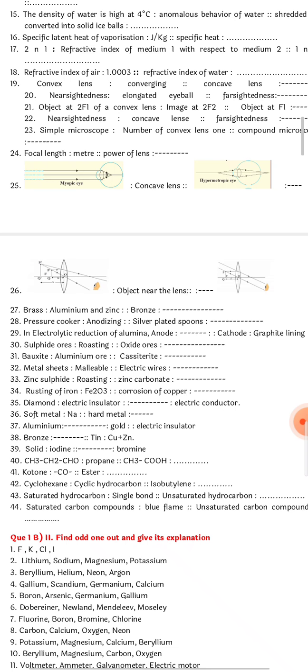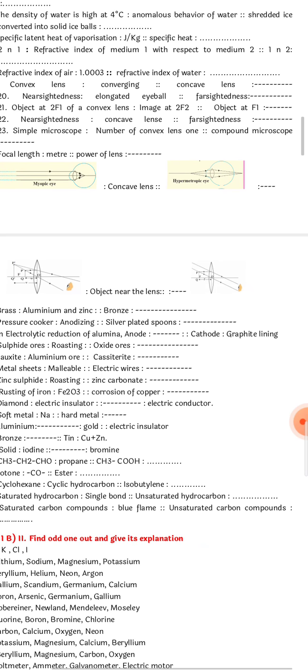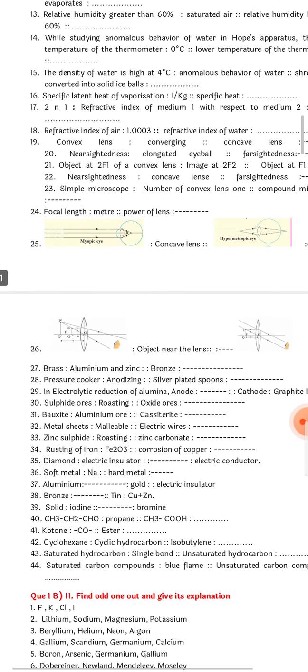Question number 20. Nearsightedness, elongated eyeball. So far-sightedness will be elongation of eyeball.